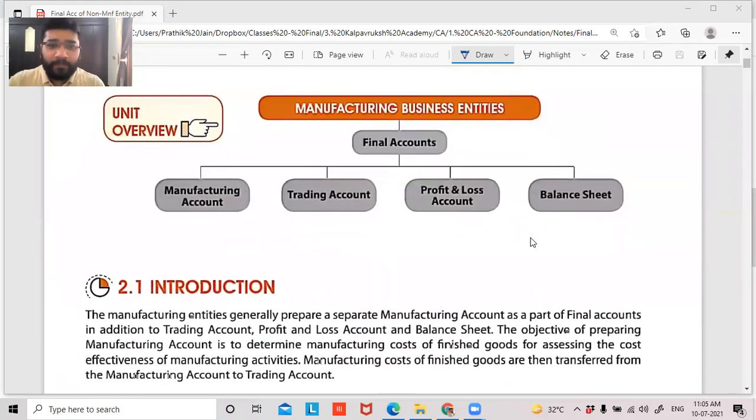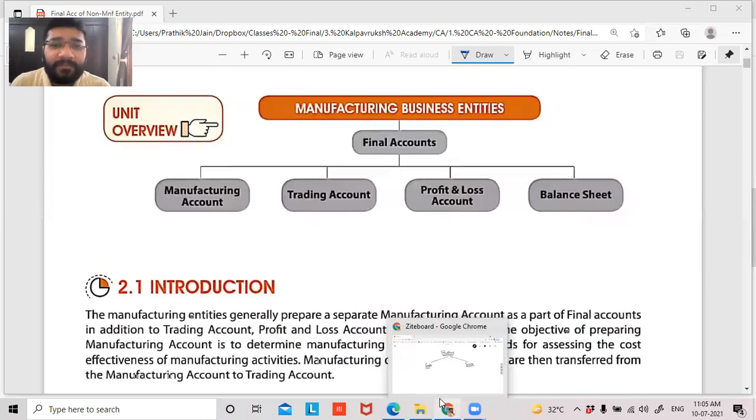It says that manufacturing business entities' final accounts comprise the manufacturing account, trading account, profit and loss account, and balance sheet.